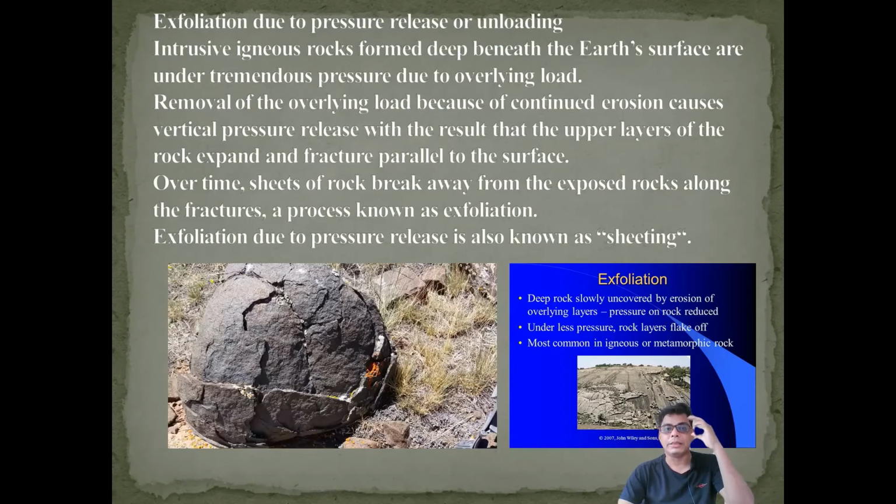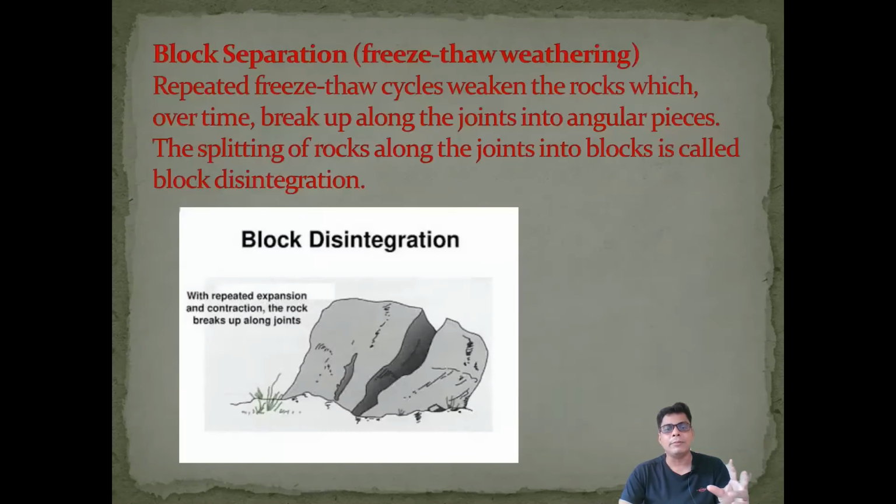So this type of exfoliation can be seen in metamorphic rocks, and due to the heating and cooling, the pressure, these rocks divide into fragments or pieces, break down into pieces, and that is called exfoliation. Perhaps you can think of an onion. First you remove the first layer, then the second layer. In rocks the same thing happens. So this can happen.